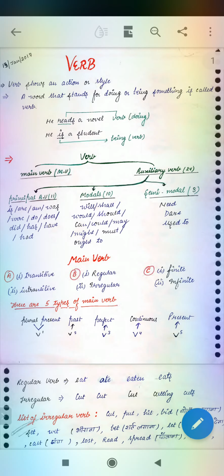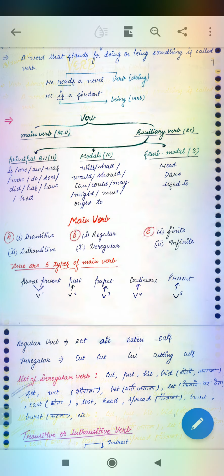Now, as I have told you earlier, a verb is divided into two kinds. Number one, main verb, that is also called the principal verb, and number two, the auxiliary verb. Okay, auxiliary verb has three parts. As you can see, auxiliary verb has three parts.